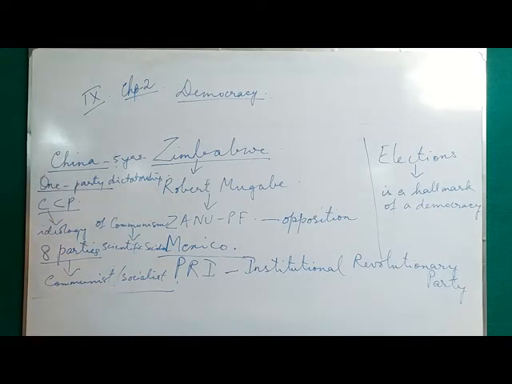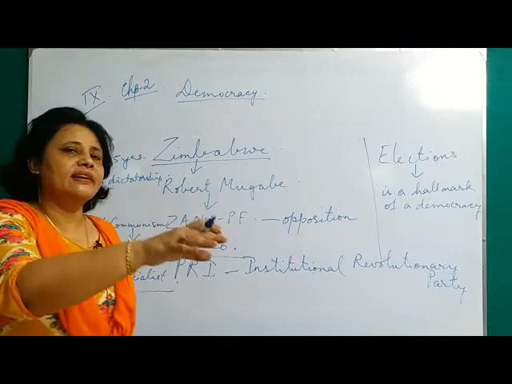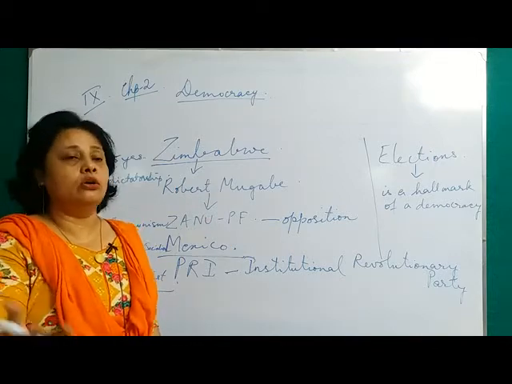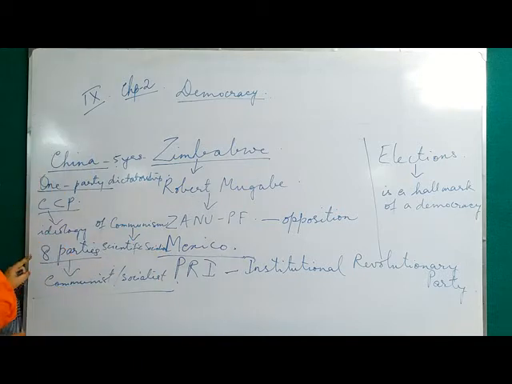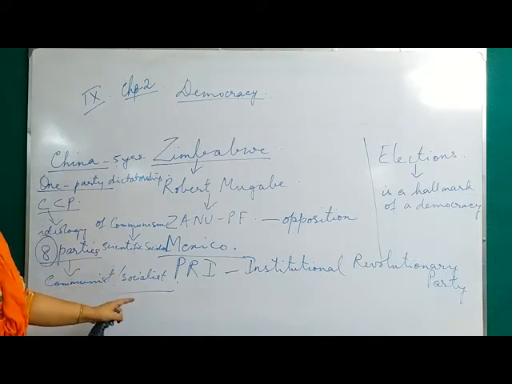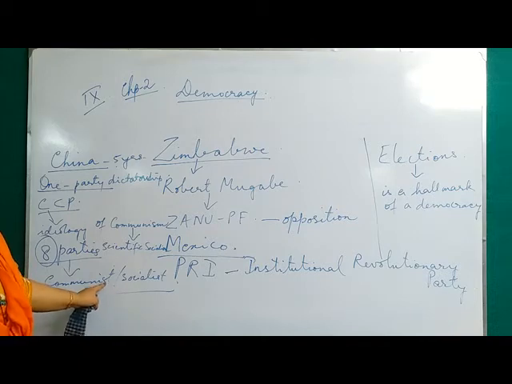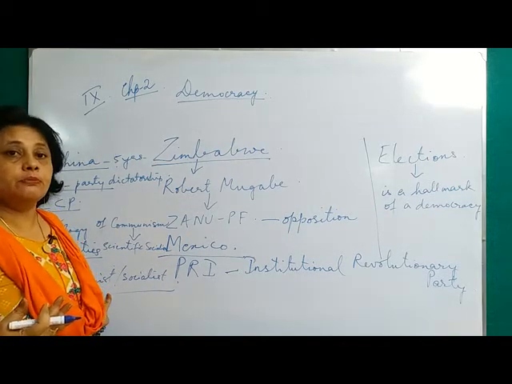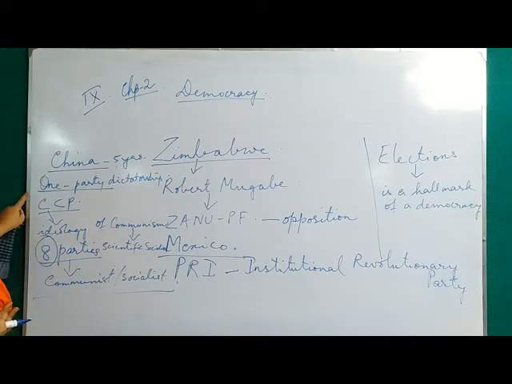Only these parties are given the tickets to contest elections. Any other party following any other ideology is not allowed to take part in the elections. So if any one of the 8 parties wins, that party is automatically communist or socialist in nature. That means no other party which follows a different ideology, meaning principle, is allowed to take part in the election. So it is a one-party dictatorship.